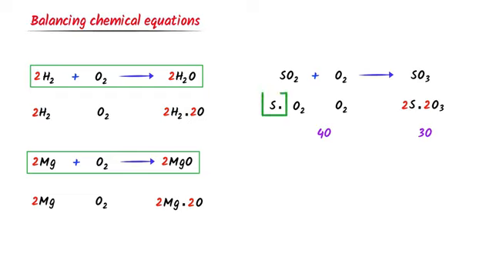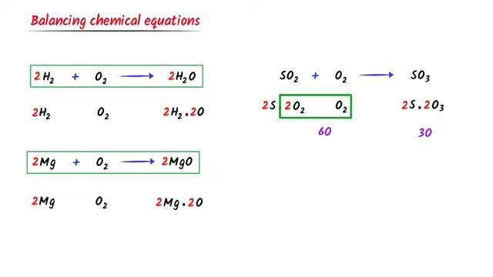Now at the left hand side, there is 1 sulfur and there are 2 sulfur at the right hand side. So I place here 2 with sulfur. Sulfur is attached to oxygen. I place 2 with it. Now 2S, here S is balanced. Secondly, 2 into 2 equals 4 plus this 2 oxygen equals 6 oxygen.